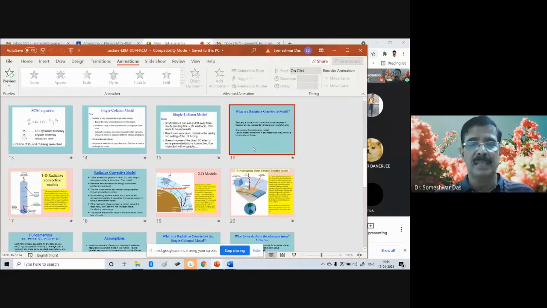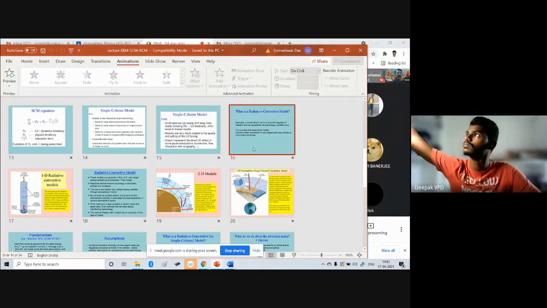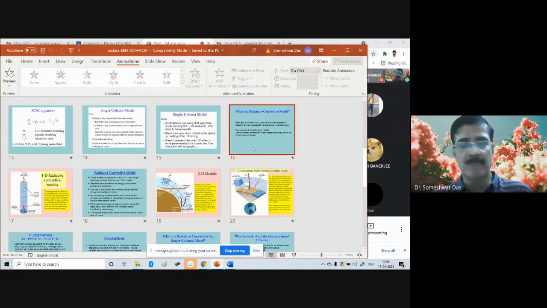Then slightly more realistic than the EBM is the so-called SCM, the single column model. The single column model is actually very important and very popular also because it is simple. It is just one column of the atmosphere, or a grid box of the model.